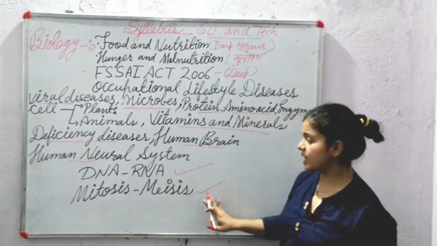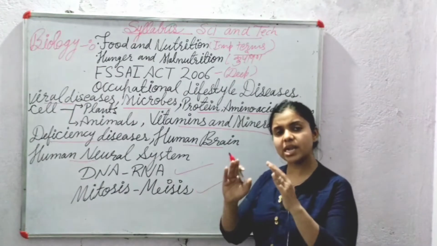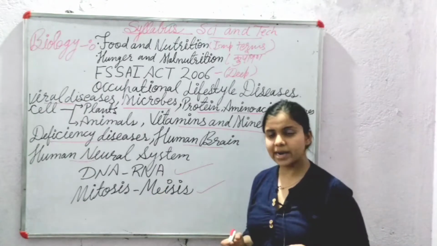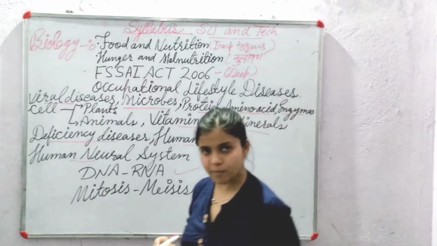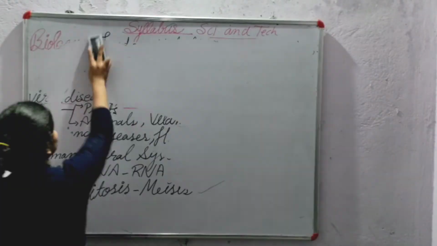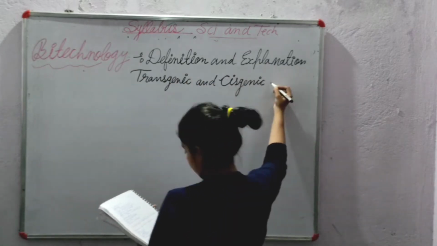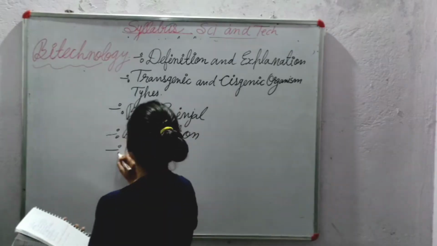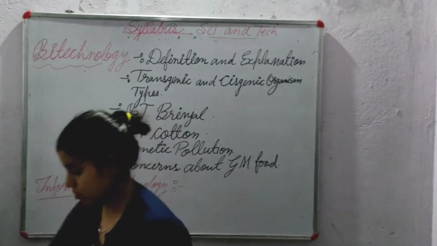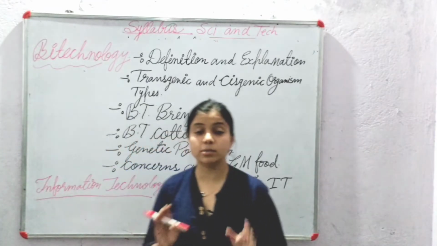In this DNA, RNA and mitosis, meiosis, we only do the study like a comparison. Just like I am having this and this one not having. Alright. So this was the syllabus of biology. Now the next syllabus will be biotechnology. That portion I already told you, that is biotechnology.